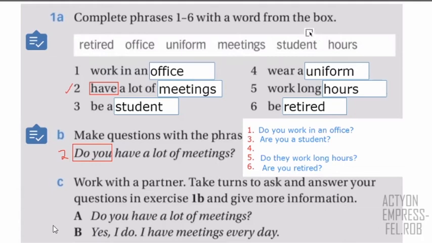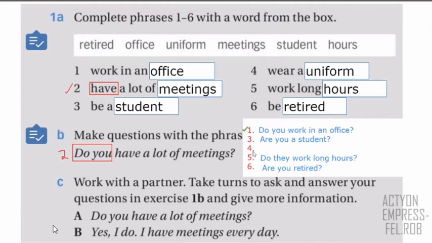Okay, while we wait for the answer of Fernando, let's check. For example, number 1, it says work in an office. So yes, work is a verb, so it's correct to say, do you work in an office? So this is from Genesis. That's correct, Genesis. Thank you.